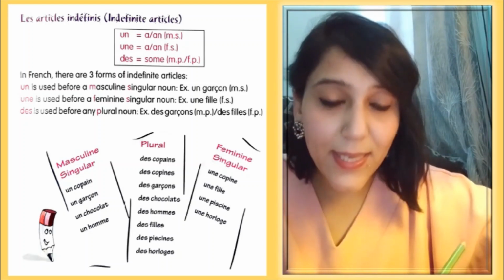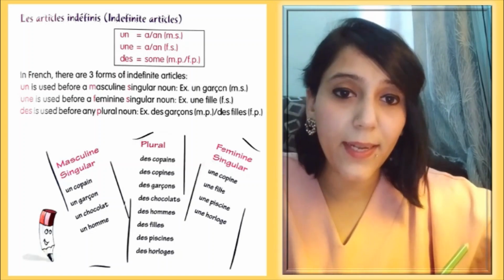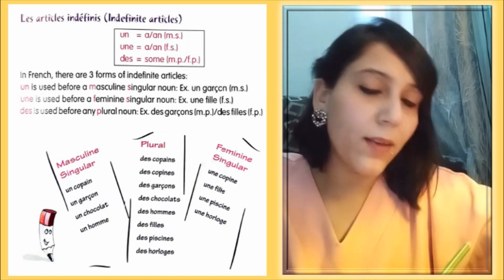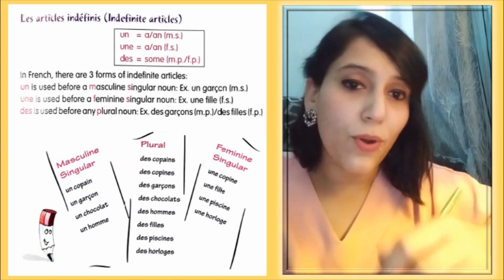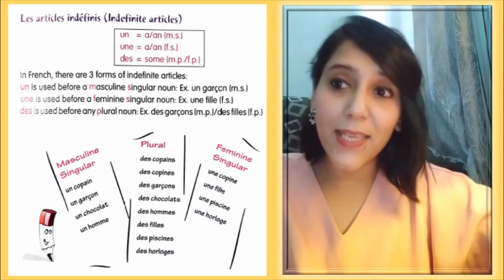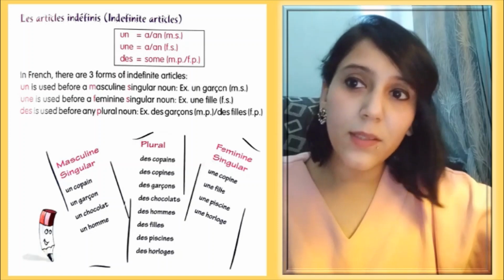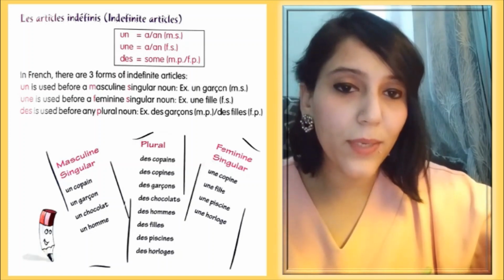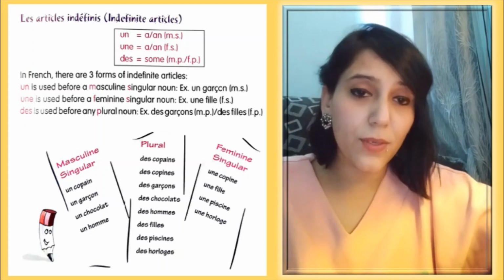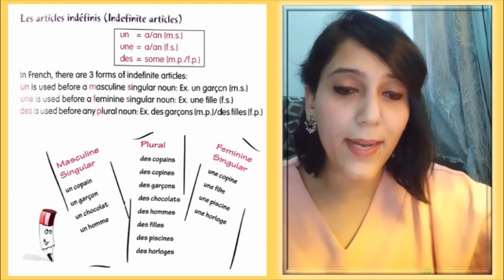Of course it has many similarities with English, but it is not always possible to translate from English to French or from French to English. It would be better if you learn its proper rules. Only then will you be able to learn the language. Otherwise, you will always try to translate from English, right?